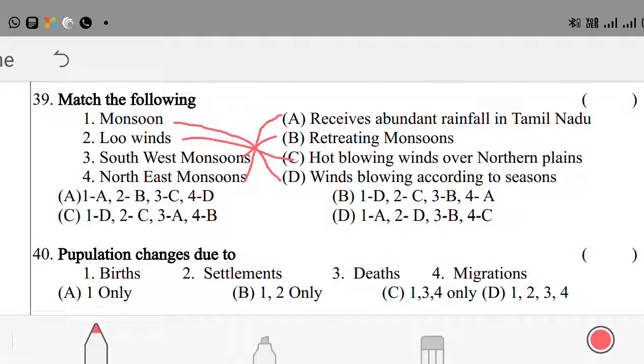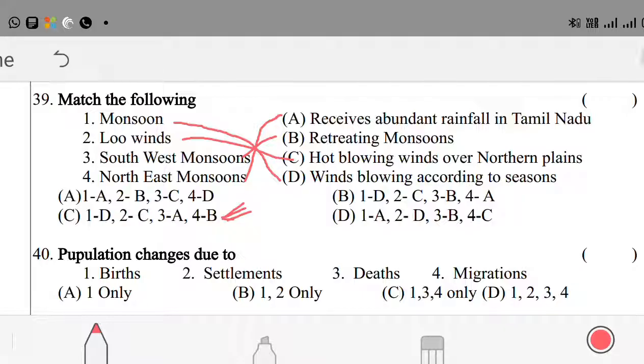So the options are: 1D, 2C, 3A. Here the right answer is option C.